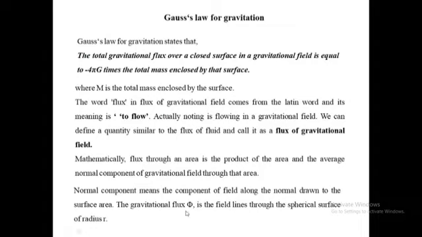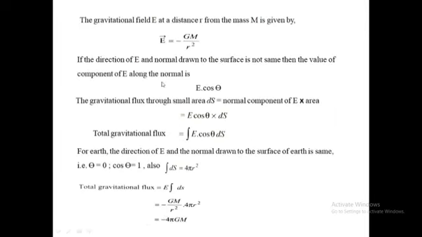The gravitational flux, that is flux phi, is the field line through a spherical surface of radius small r. The gravitational field E at a distance r from mass capital M is given by vector E is equal to minus GM upon r square. If the direction of E and the normal drawn to the surface is not the same, then the component of E along the normal is given by E cos theta.